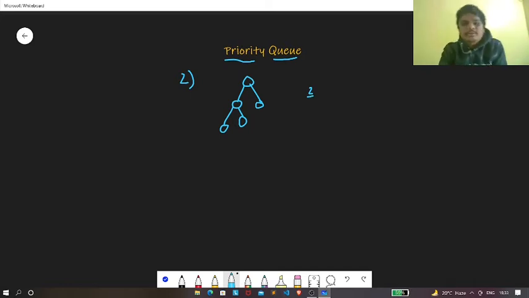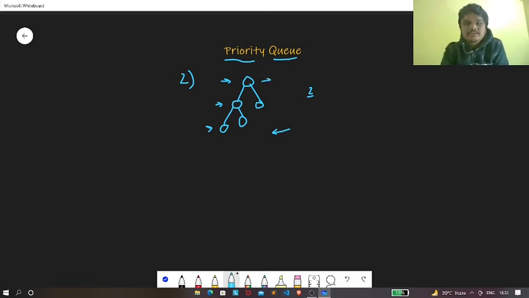Now in this binary tree you can see that each of the levels is completely filled, except the last one. And you can see the nodes of this tree are as far left as possible. So a complete binary tree is nothing but a binary tree where in each level the nodes are completely filled.